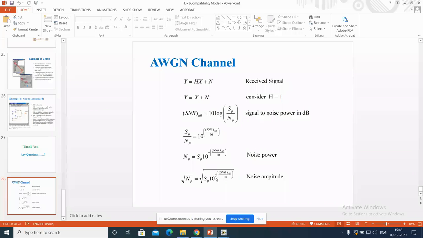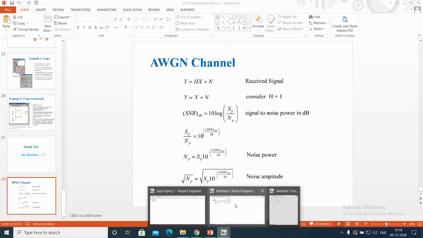Now 10 raised to the power minus SNR in dB by 10. So from this equation, SNR in dB is the input to generate the noise amplitude. First of all, we are trying to generate the noise power, then we will distribute it.